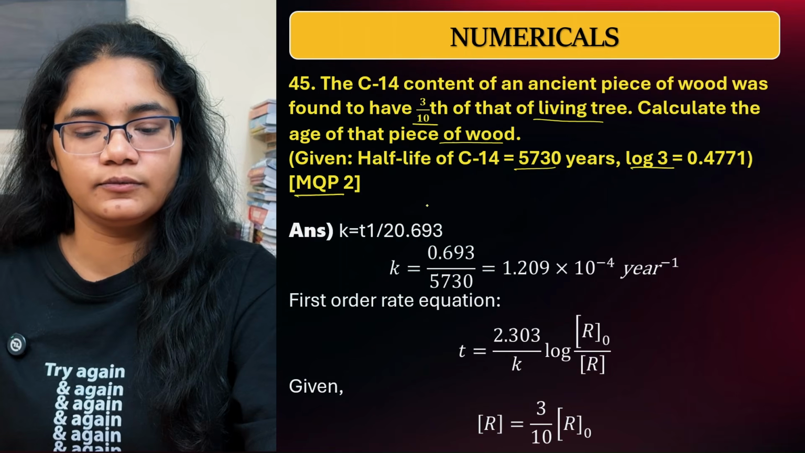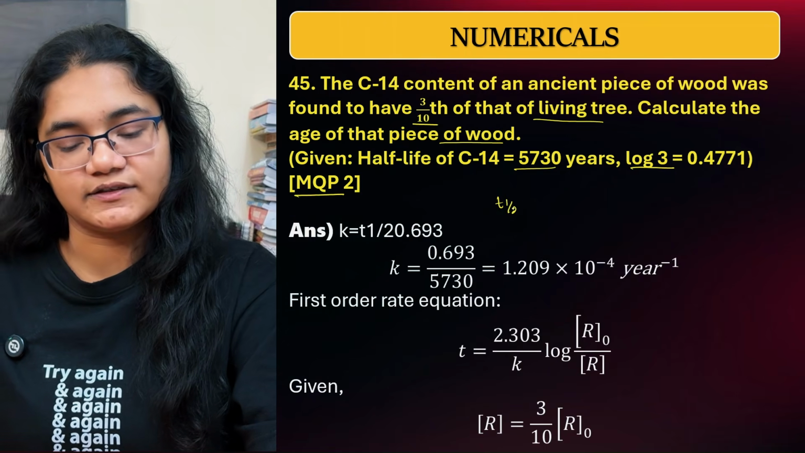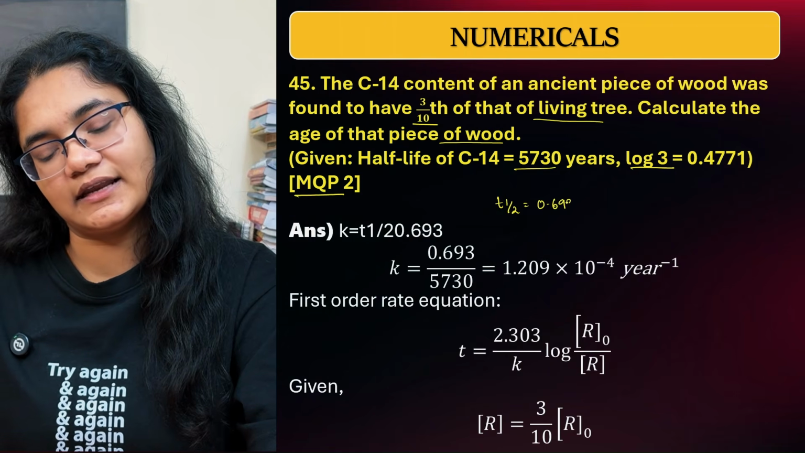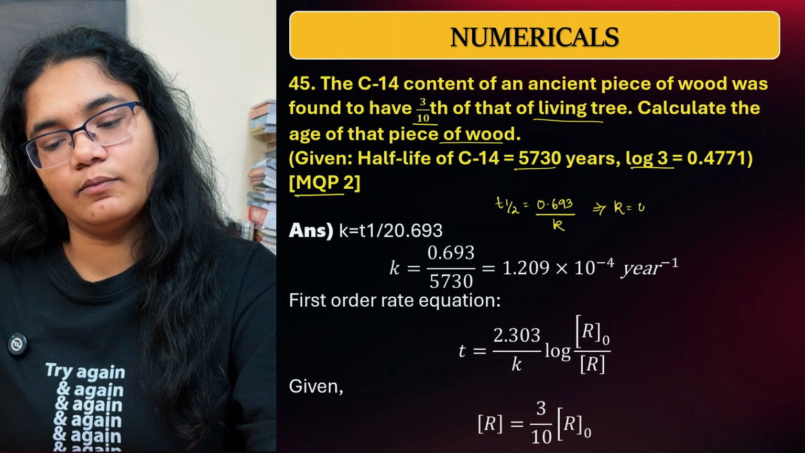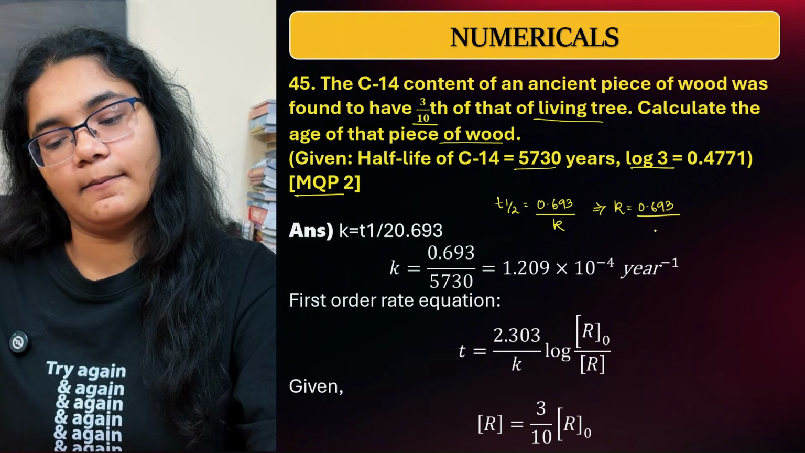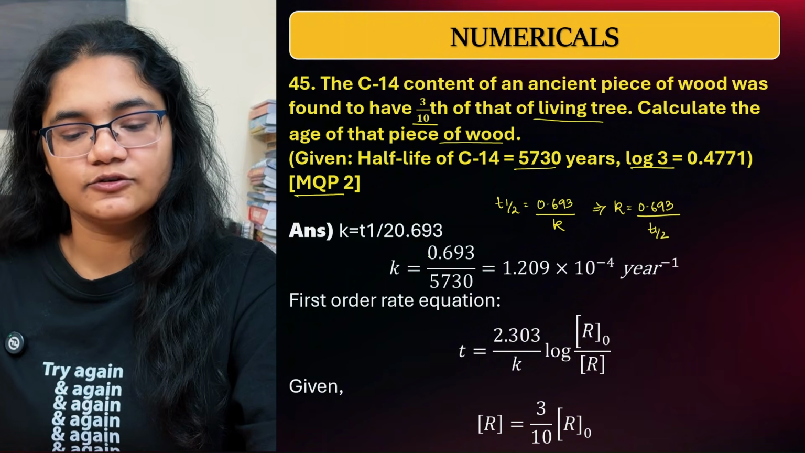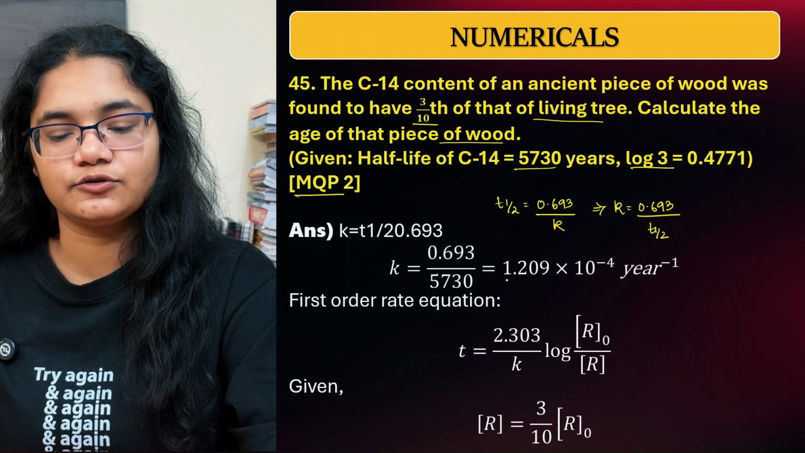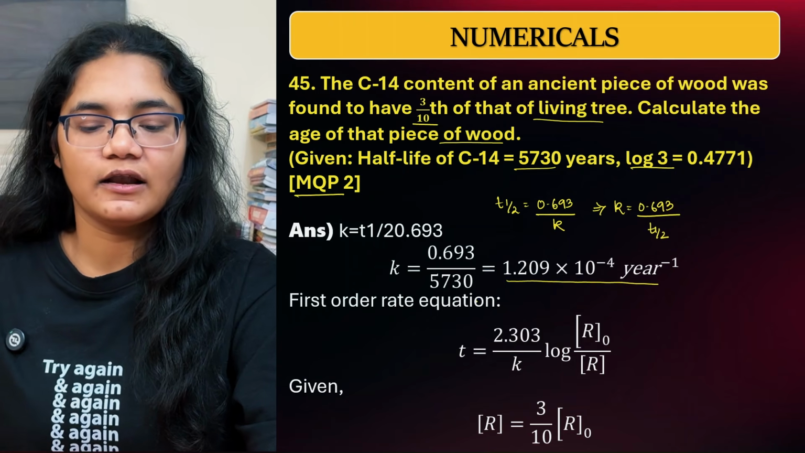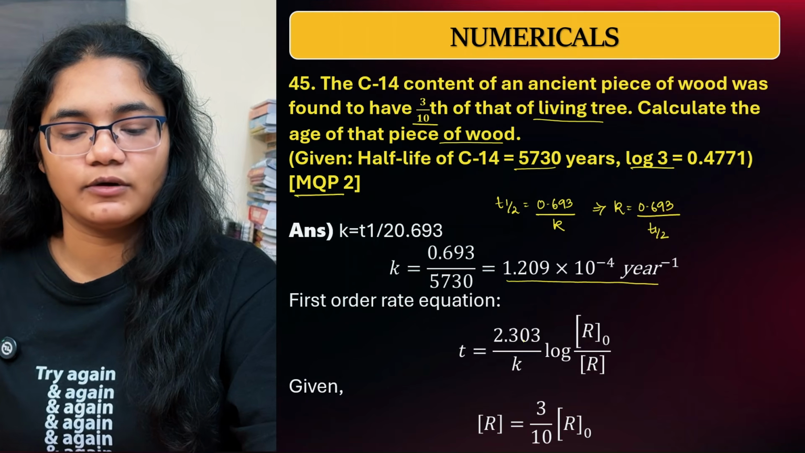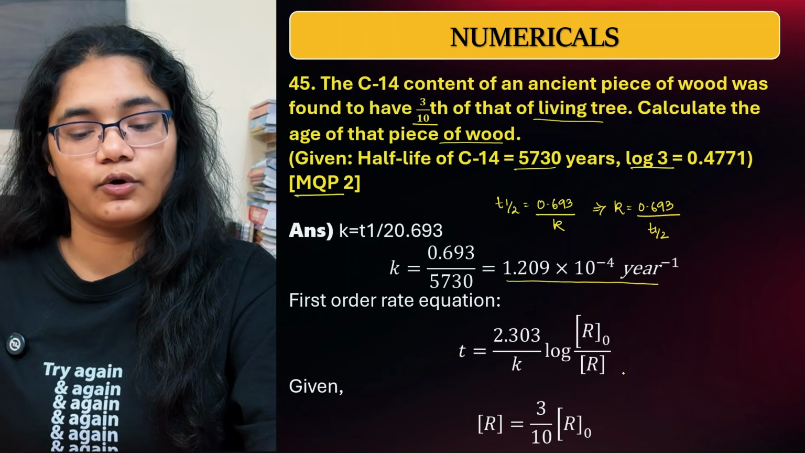T half is equal to 0.693 by K, right? So what will be K? K is equal to 0.693 by T half, right? So 0.693 by T half, 5730, this is my K value. Now for the first order reaction, we know the formula 2.303 by K log of R naught by R.